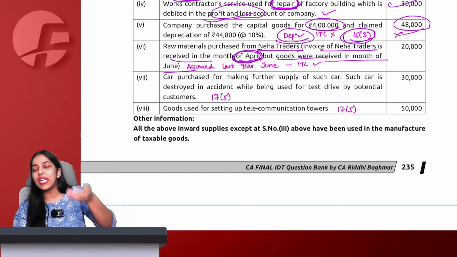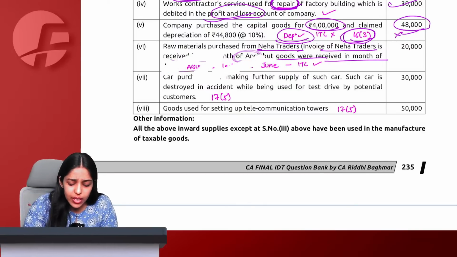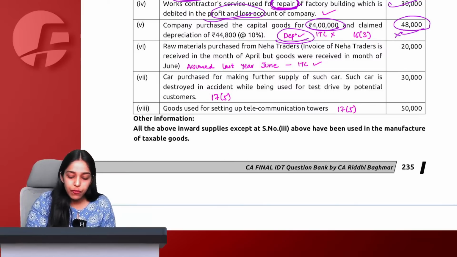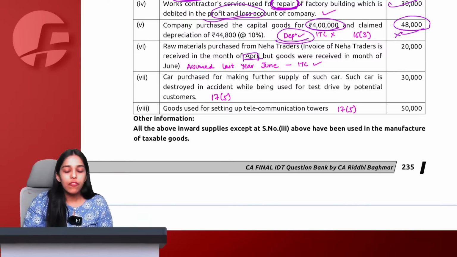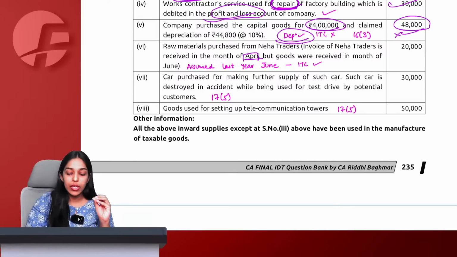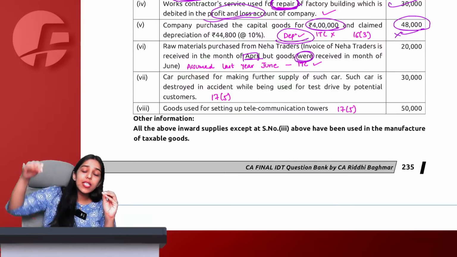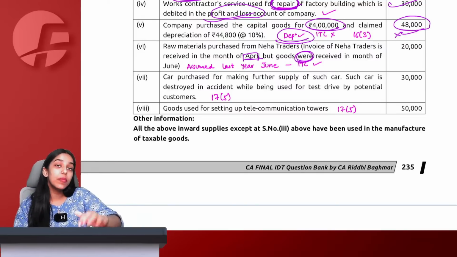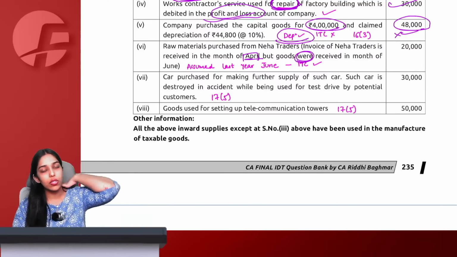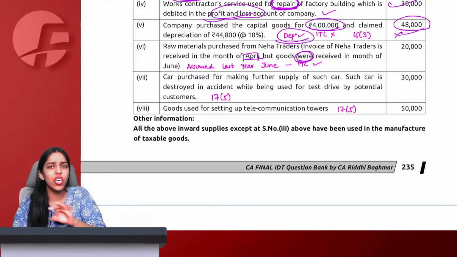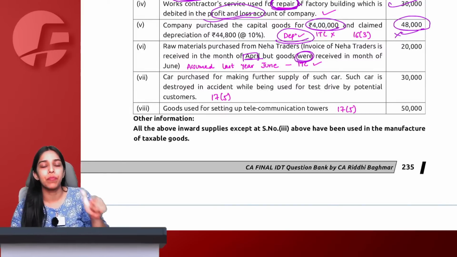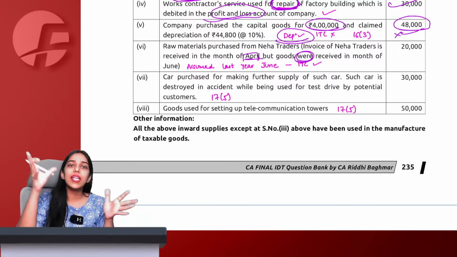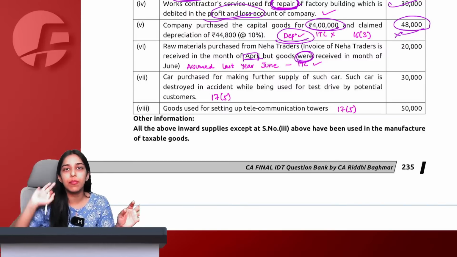But what they are assuming here is that we are standing in April today, when we received the invoice in this month only, and they are saying the goods were received in June, which means June is yet to come. How do we know whether goods will be received in a future June? So they are assuming here, and this is just an assumption in this particular question only. Do not get confused. Your understanding is clear. This is their drafting mistake or issue or their own assumption, we can say.